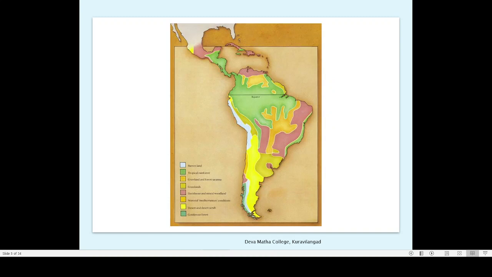Basically, Panama is an important state. Here you can see that this region is known by the name Central America. Here you can find Panama, which is famous because of the Panama Canal, which has been built by Americans. So Panama is an important state. Then many smaller countries are also there.